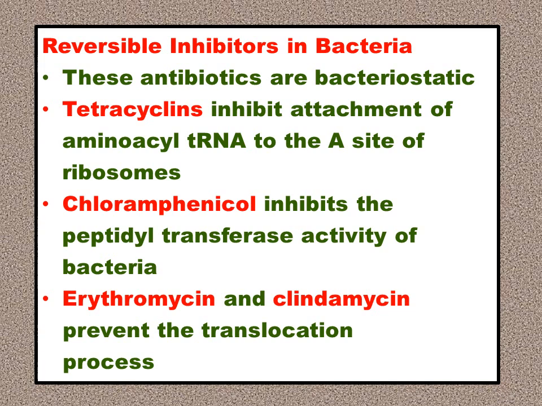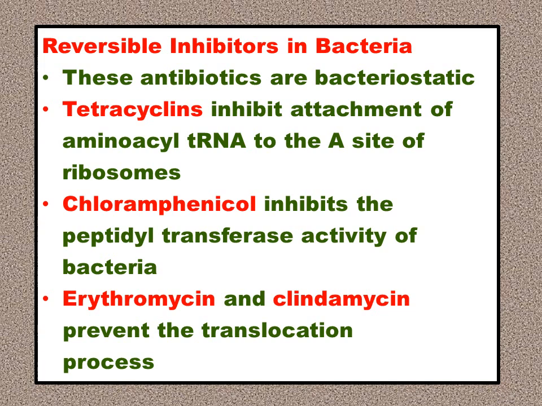Reversible inhibitors in bacteria: these antibiotics are bacteriostatic. Tetracycline can inhibit the attachment of aminoacyl tRNA to the acceptor site of the ribosome. So tetracycline is an antibiotic which prevents the attachment. They are bacteriostatic. They attack the prokaryotic cell of the bacteria. So these are inhibiting protein biosynthesis in bacteria. At which stage is this being discussed? That is, tetracycline inhibits the attachment of aminoacyl tRNA to the acceptor site of the ribosome.